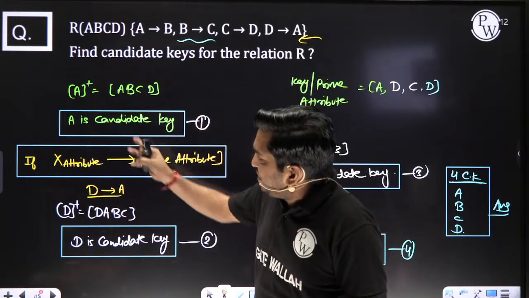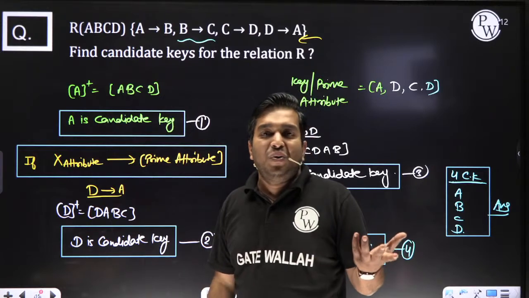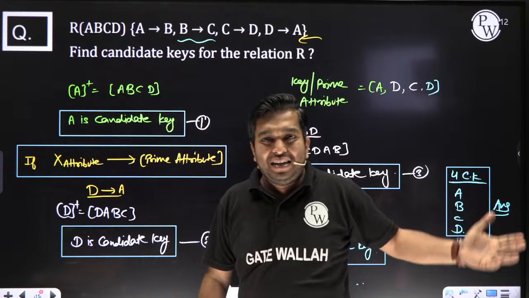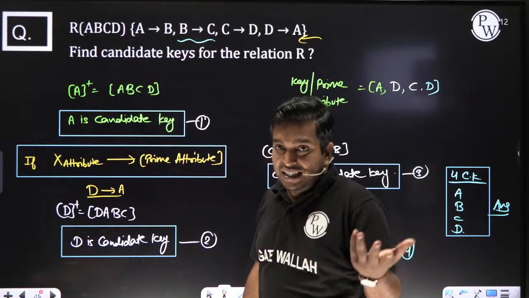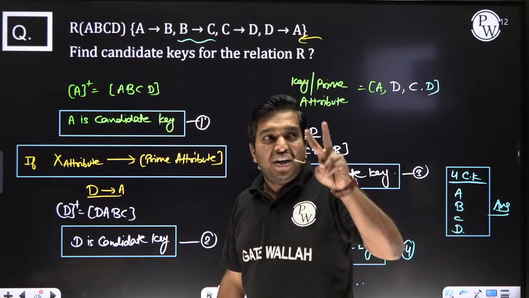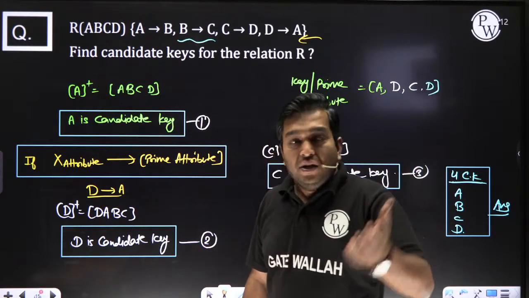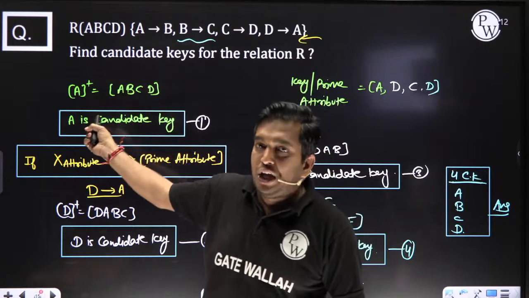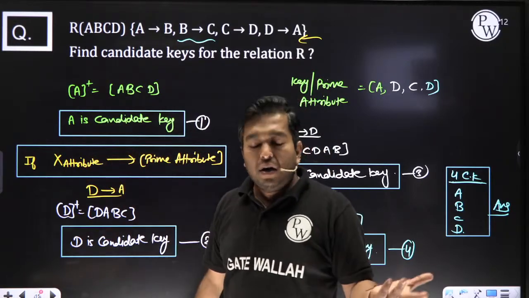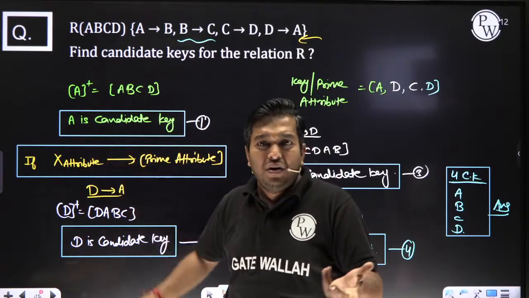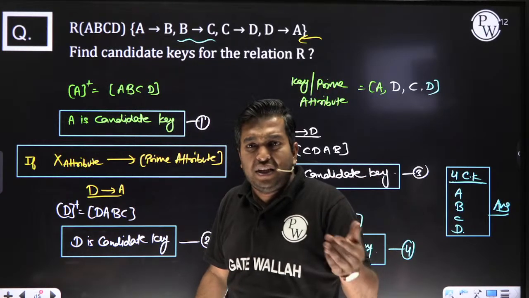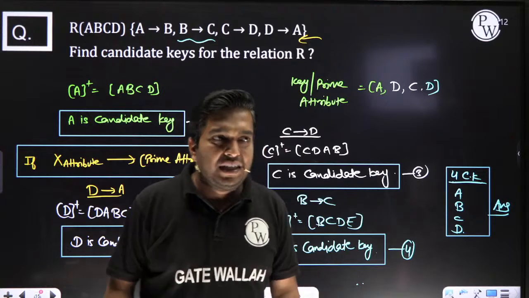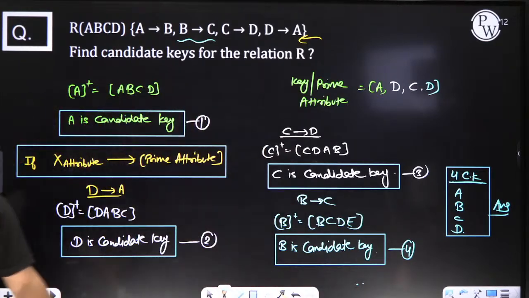When you have a single attribute, there is no need of breaking. When you share your chocolate, I took the example of chocolate also, you have two or more than two candidates. Some student asked, sir, why do you say directly candidate key, not super key? Because it is only a single attribute, there is no need of decomposition. There is no need to break, because only a single attribute is there. Clear? Each and every one crystal clear.